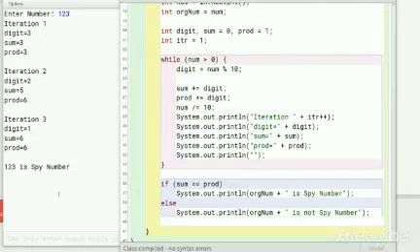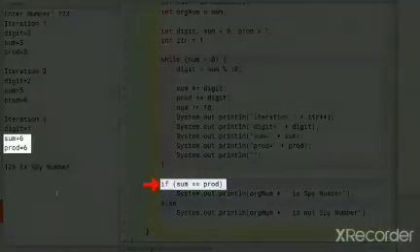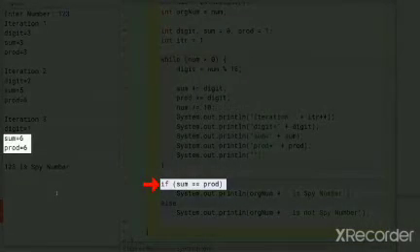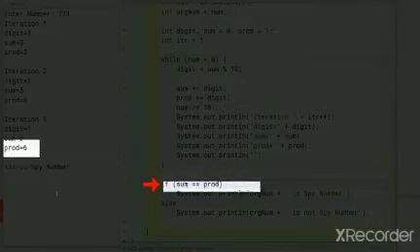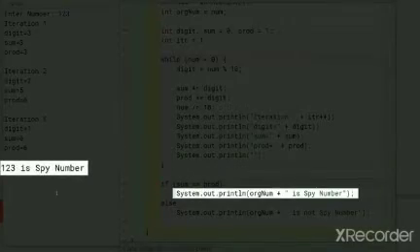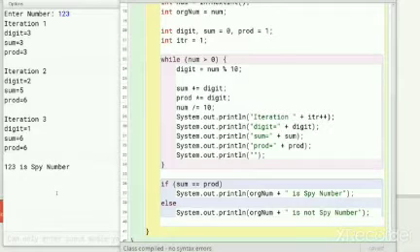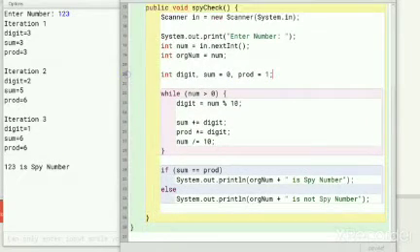Again, program control goes back to the beginning of while loop. But now the condition becomes false as number is 0. Program control comes to this if check after the while loop. As sum and product are both 6, this condition tests true. "1, 2, 3 is a SPI number" gets printed to the console. Let me remove these extra print statements I added. This is our final SPI number program.